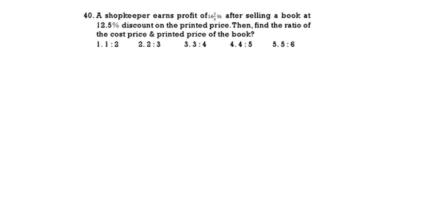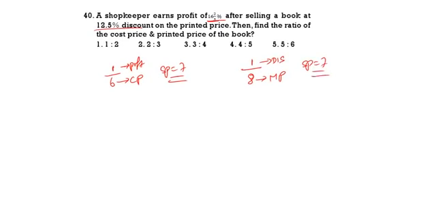So here, 16 2/3%. What do you mean by 16 2/3%? 1/6. That means 6 is the cost price, 1 is the profit. Then what is the selling price? It will be equal to 7. Discount is 12.5%. That means 1/8. So 8 is the mark price and 1 is the discount. Then what will be SP? SP is equal to 7.